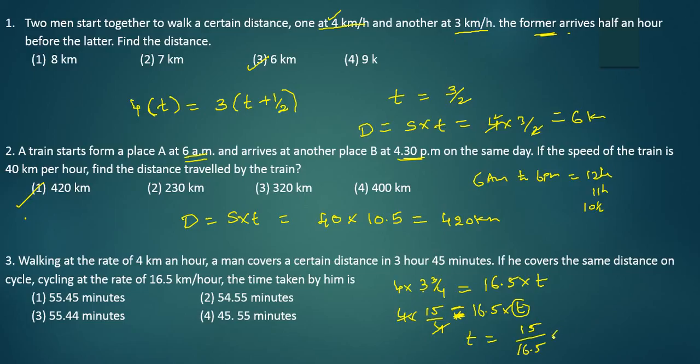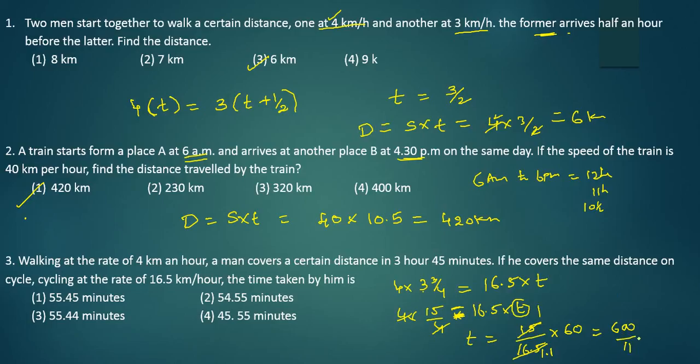Convert it into minutes because the options are given in minutes, multiply by 60. Now 60 by 1.1, we can simply write it as 600 by 11.